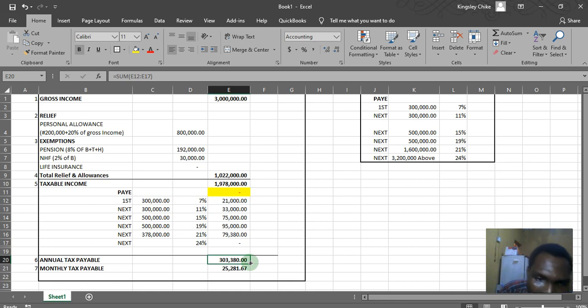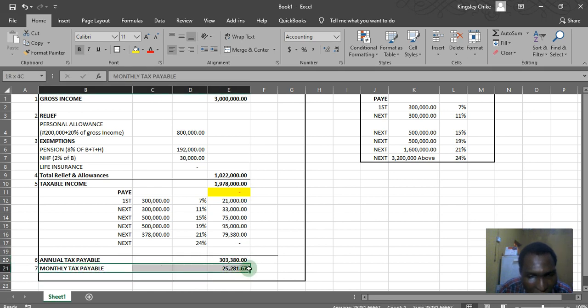Annual tax payable is how much you are expected to pay as tax at the end of each year. Now, to know how much you will remit to the tax authority at the end of each month, we'll take this one, which is the annual tax, the total tax for the year, divided by 12. Then we'll arrive at this. This is what we'll pay to the tax authority at the end of every month, and this is the same amount we will remove from the salary at the end of every month as tax.